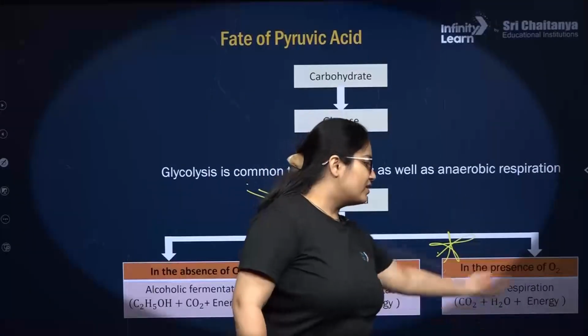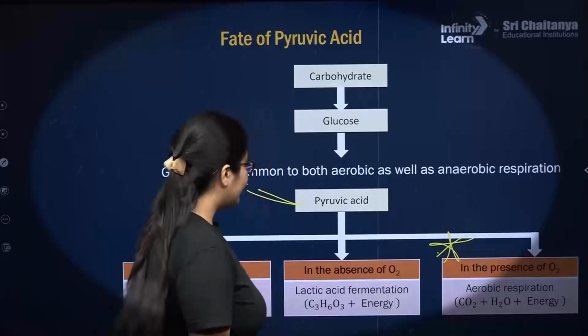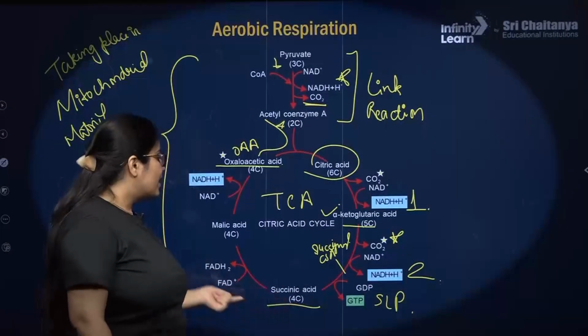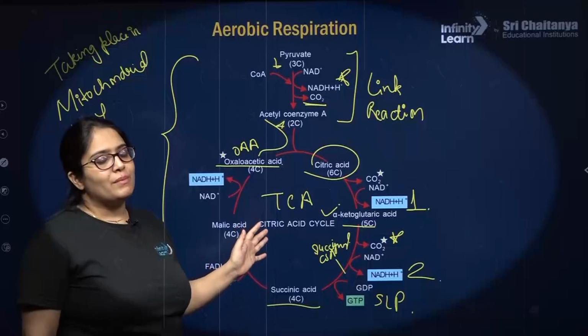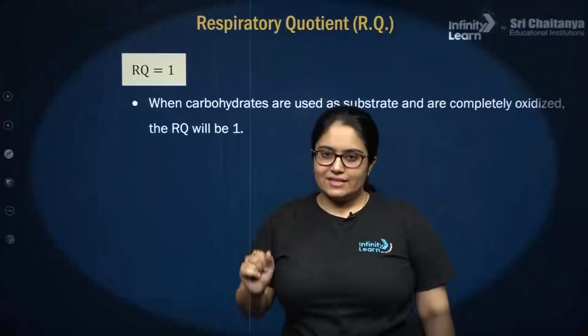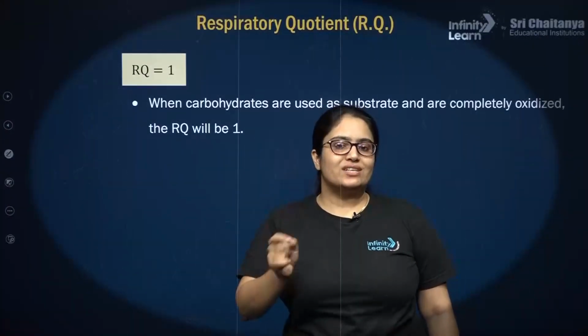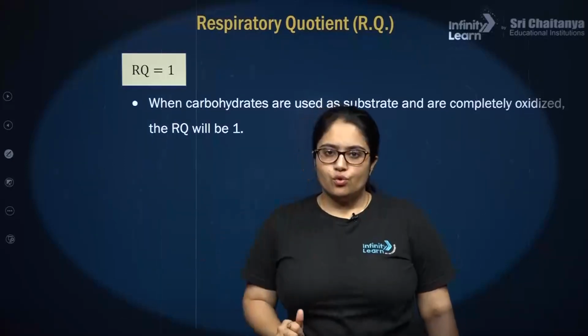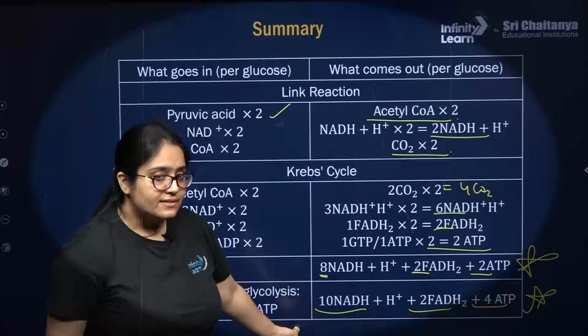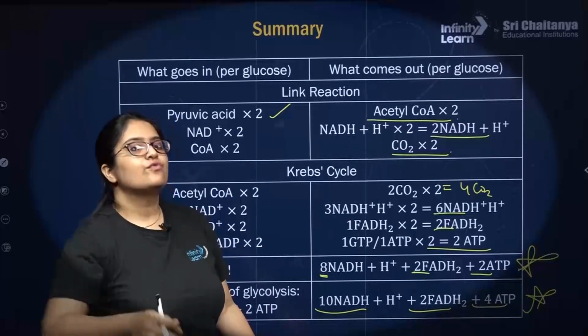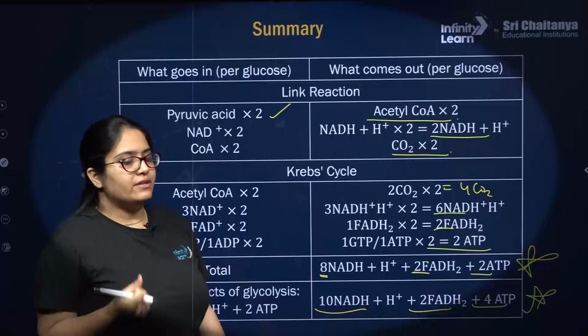So CO2, water and a high amount of energy will be released. So succinic acid will convert into malic acid, which is a 4-carbon compound. So no carbon will be coming out in form of CO2. So listen to this carefully. Whenever your respiratory substrate is a carbohydrate, let's say glucose, the RQ is going to be 1. So you have to first understand how the numbers come, and then you have to remember them also for easily and fastly giving the answers.